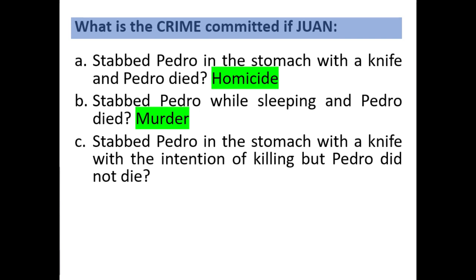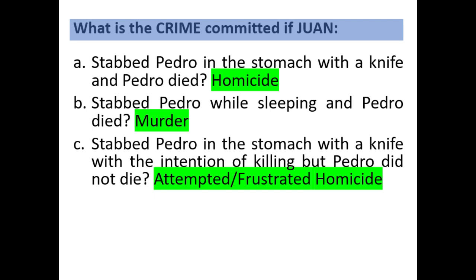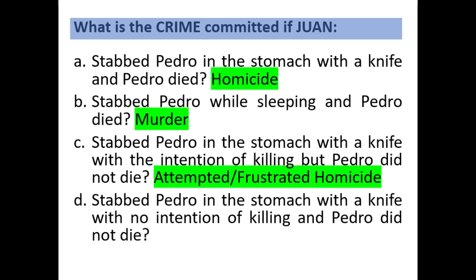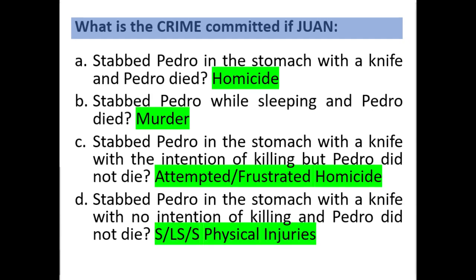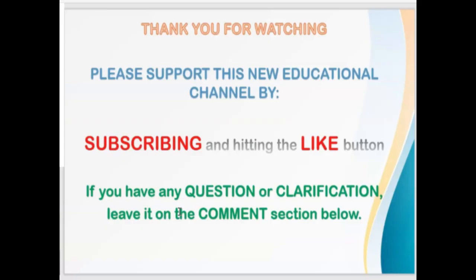Sa letter C, stabbed Pedro in the stomach with a knife with the intention of killing him, but Pedro did not die. So may intent to kill? Meron. Namatay ba si Pedro? Hindi. It's only attempted or frustrated homicide. How about sa letter D? Stabbed Pedro in the stomach with a knife with no intention of killing him and Pedro did not die. So walang intent to kill at hindi namatay si Pedro. Physical injury only. So that's it guys. Those are the crimes of murder, homicide, infanticide, and parricide.